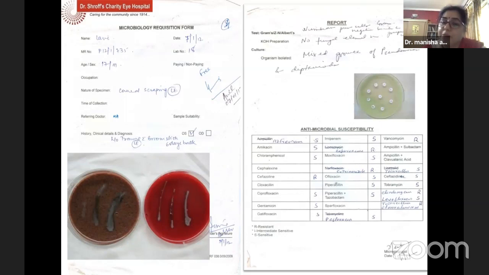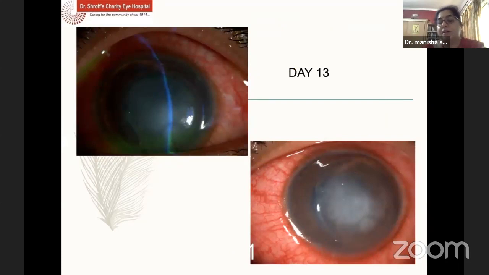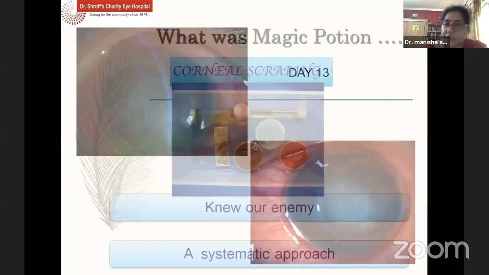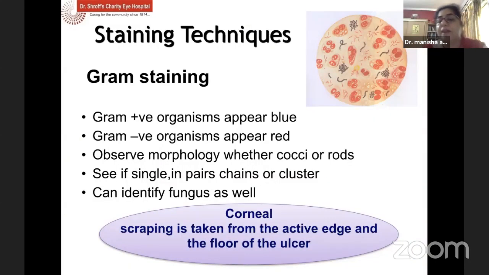And as the time progressed, by day 9, the patient had become much better and the corneal lesion had healed. And by 2 to 3 weeks, the corneal lesion had scarred almost completely. So what was different? He was already on medications before, and what was different that we did? Basically, it's the corneal scraping which helps.